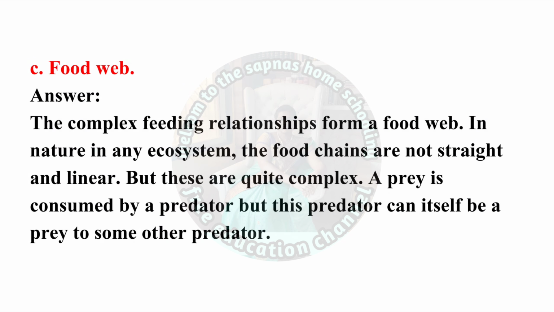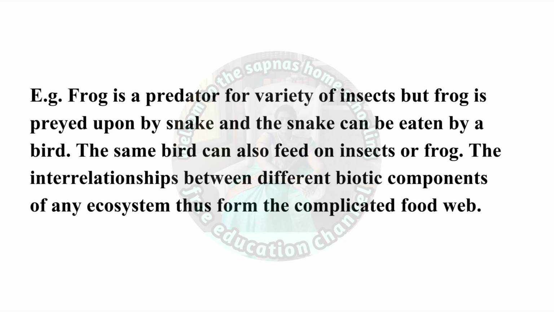Food web. The complex feeding relationships form a food web in nature in any ecosystem. The food chains are not straight and linear, but quite complex. A prey is consumed by a predator, but this predator can itself be a prey to some other predator.